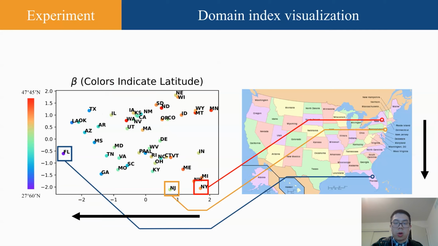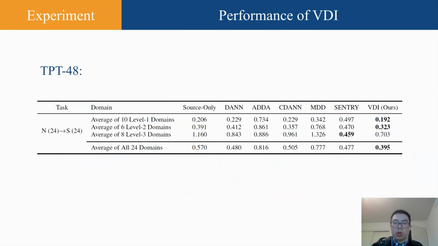In fact, a correlation can be drawn between the latitude and the x dimension of the domain indices. This is reasonable because temperature is highly correlated with the latitude of the state. Notice that we never use latitude information as input. This means our model truly learns useful domain indices during the adaptation. We also report numerical results on this task. Our model achieves superior performance in both overall evaluation and fine-grained evaluations.